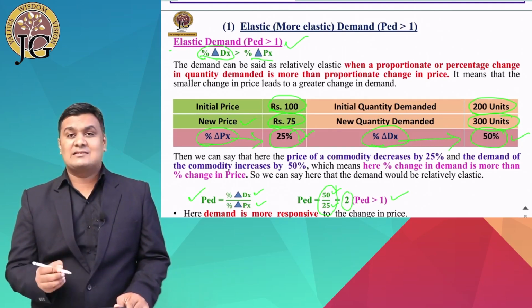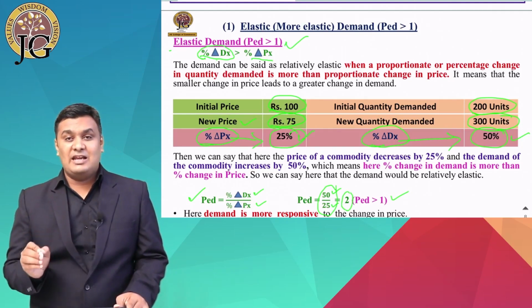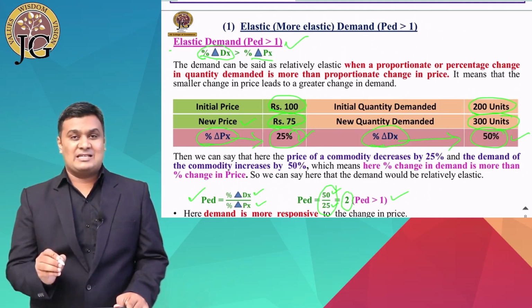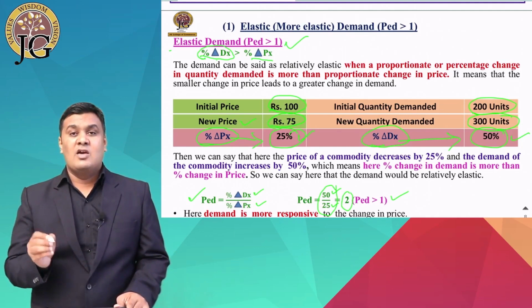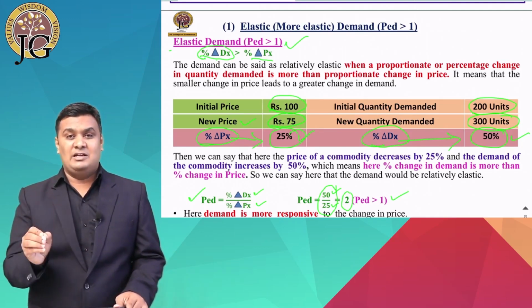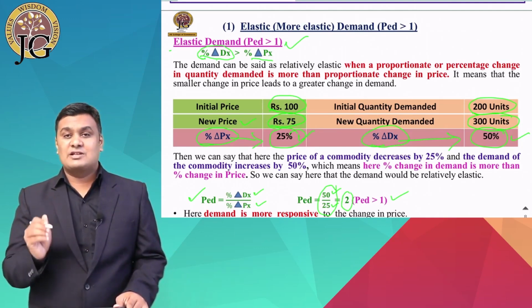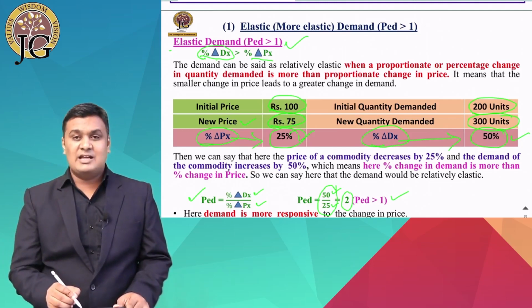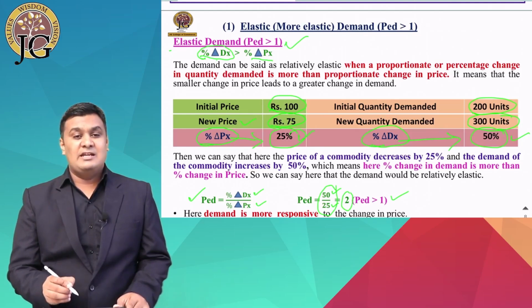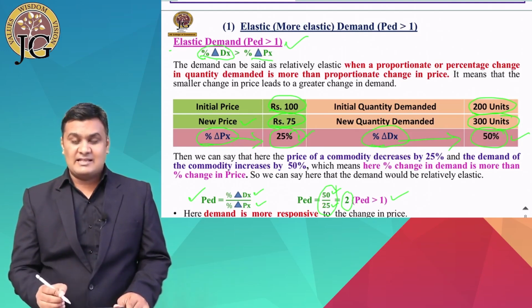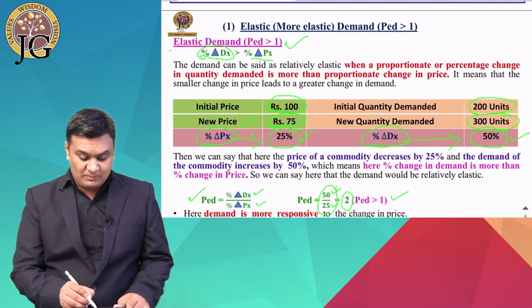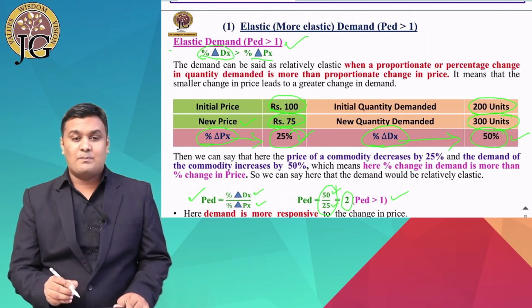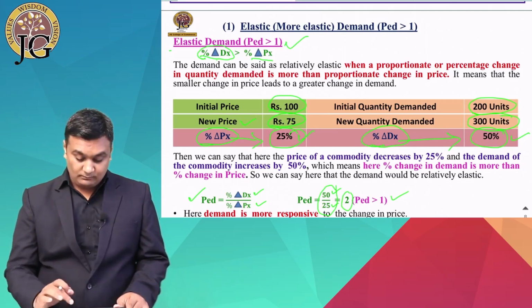So when price elasticity of demand is greater than 1, it is known as elastic demand. And when will it be elastic? It will be elastic only when the percentage change in demand is greater than the percentage change in price. And when the percentage change in demand is greater than the percentage change in price, price elasticity of demand is greater than 1. So here we can say that demand is more responsive to the change in price.